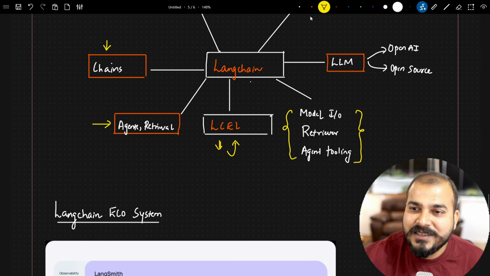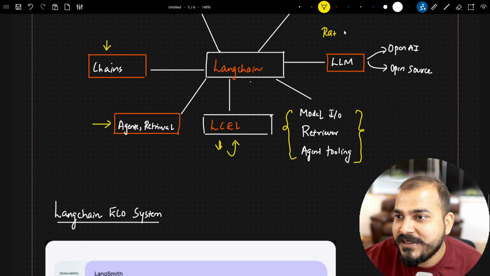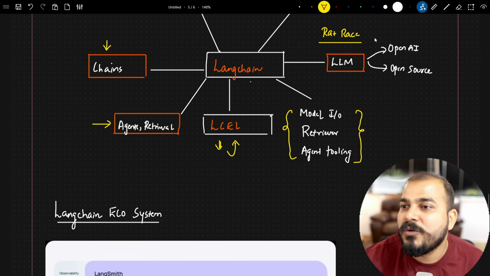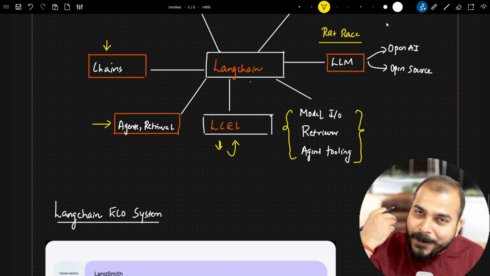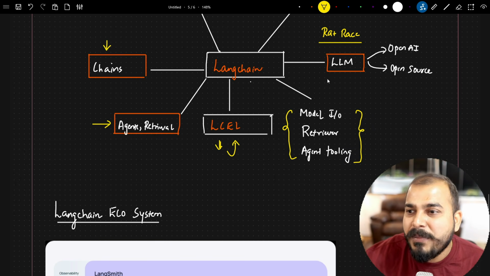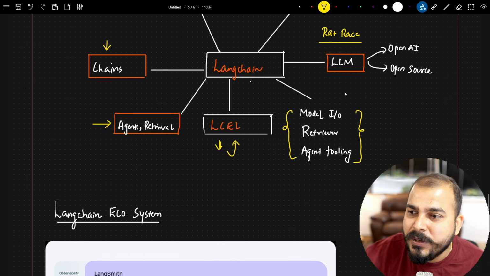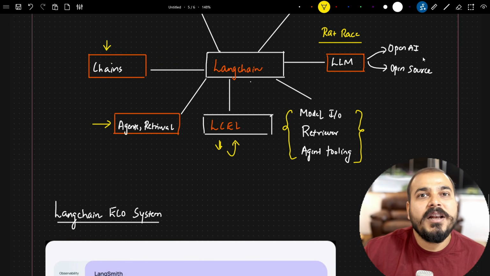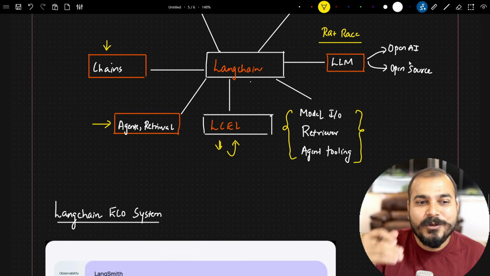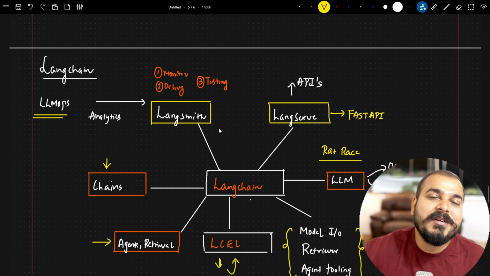See, as I said, LangChain is an amazing framework to build the entire application. And creating the best LLM is already a rat race by tech giants. Google will be competing, Meta will be competing, Anthropic will be competing, OpenAI will be competing. So you don't even have to worry about this. Whatever models come up in the future, don't worry. The main thing is how you can use this LLM app in a generic way to build any kind of application. Whatever model may come, you just need to stay up to date on which model has the best accuracy. Later on, all the integration part will be completely generic.